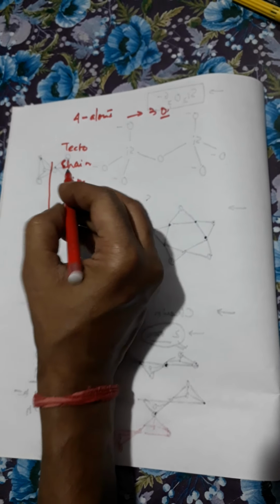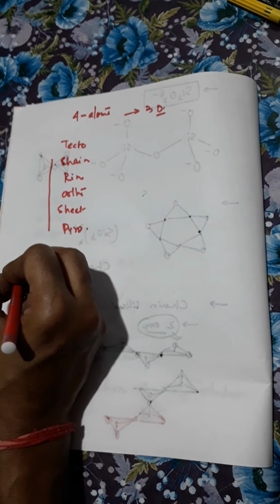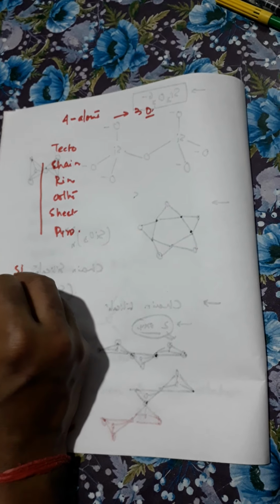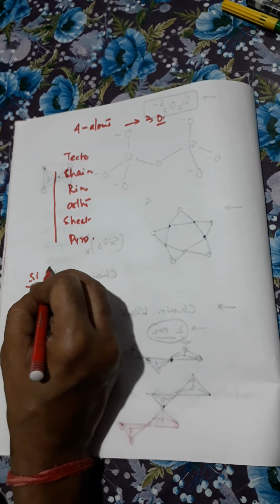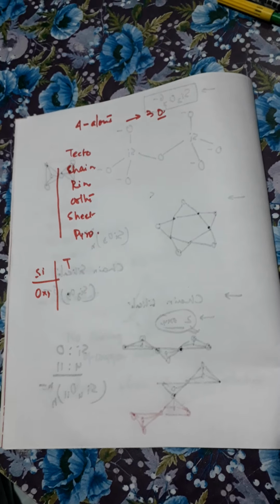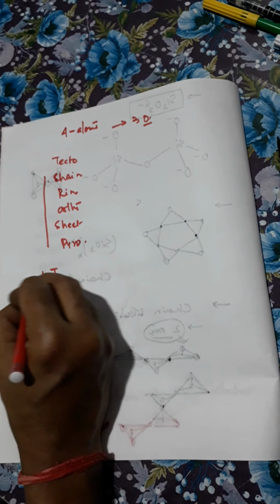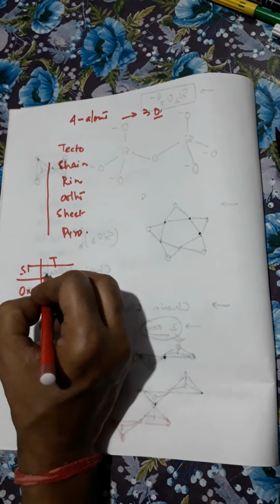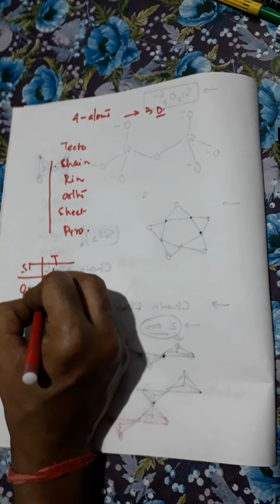Often questions are asked about the ratio of silicon to oxygen. You write silicon on one side and oxygen on the other. In case of tectosilicate, it will be 1:2.